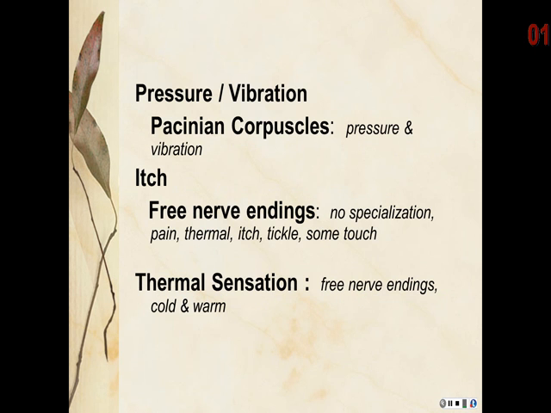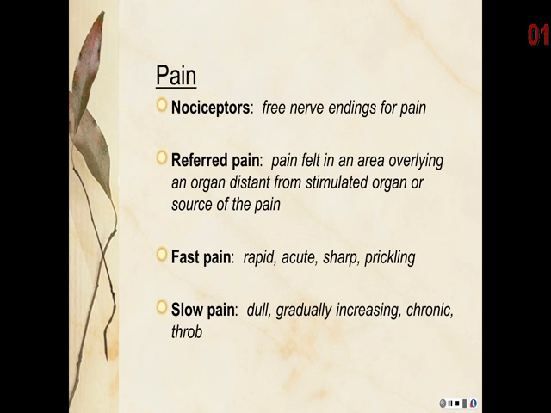Pressure and vibration sensations are detected with the Pacinian corpuscles. Itch is detected with free nerve endings. The free nerve endings lack specialization and detect pain, thermal, itch, tickle, and some touch sensations. Thermal is the warm and cool sensation. Pain perception is also known as nociception. Nociceptors are free nerve endings for pain.